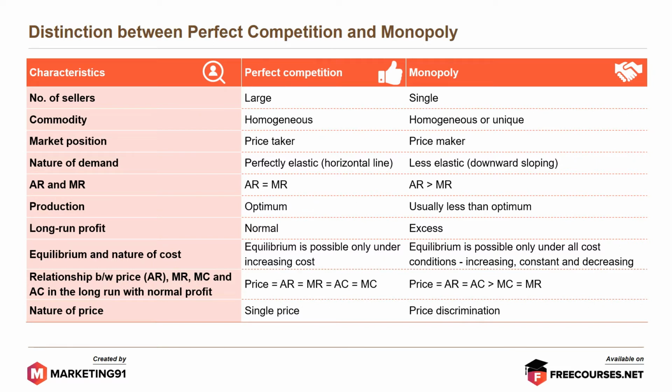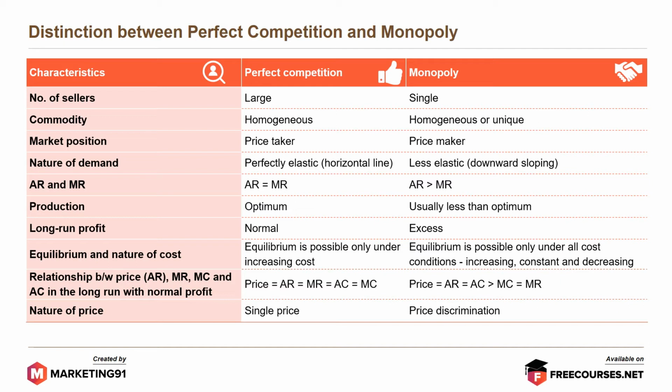AR and MR. In case of perfect competition, AR is equal to MR. In the case of monopoly, AR is greater than MR. Production: optimum. In the other case, usually less than optimum. Long-run profit: normal. In the case of monopoly, it could be excess. Equilibrium and nature of cost. Equilibrium is possible only under increasing cost, whereas in monopoly, equilibrium is possible under all cost conditions: increasing, constant and decreasing.